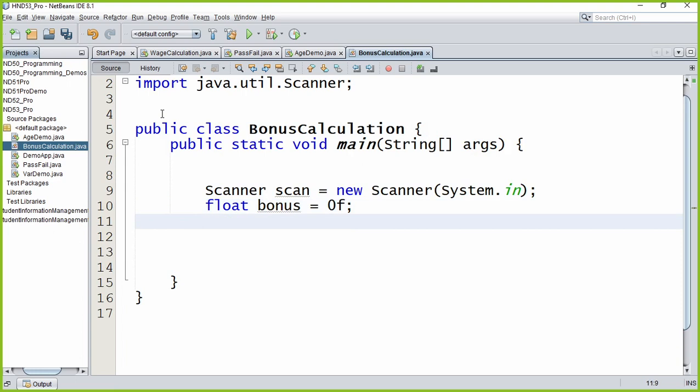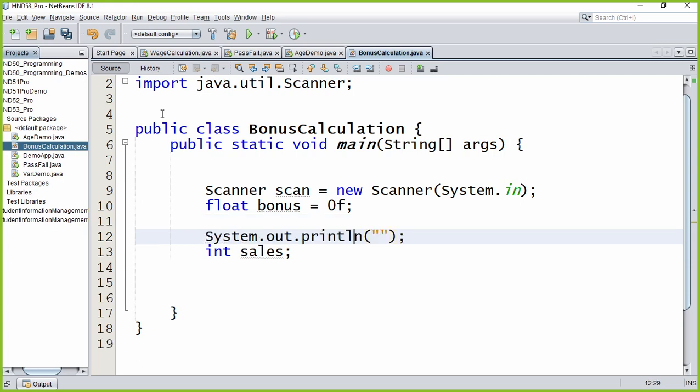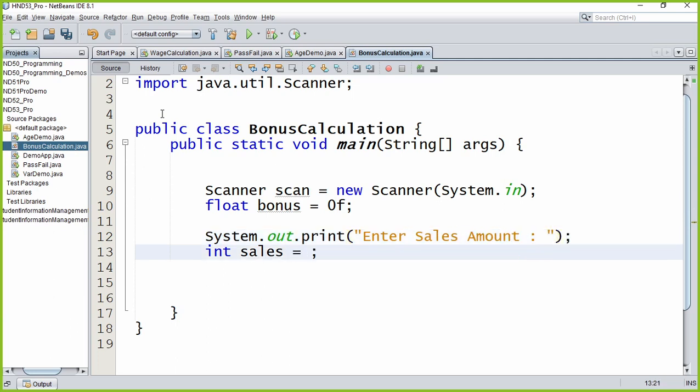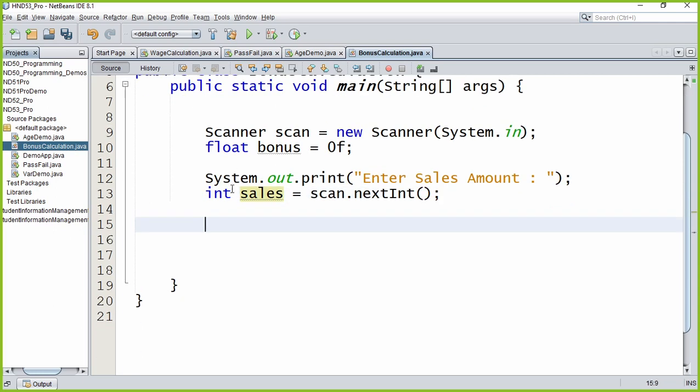That we will learn in Java. We capture the input from the keyboard. We ask the user a label, enter sales amount. So the user will type a value. Whatever the user types in line number 13, we are capturing it. Let's assume he is typing 1 million. So sales will have the value 1 million.